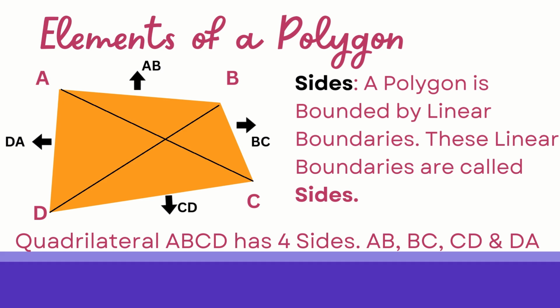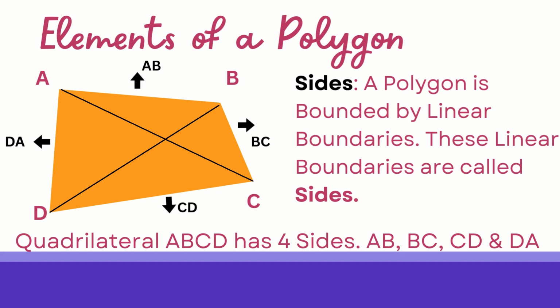So let's come to the first element. Now what is the first element? Sides. A polygon is bounded by linear boundaries. These linear boundaries are called sides. So you can see AB, BC, CD and DA. These are the 4 sides of this particular quadrilateral in the example that we have taken. So in this particular figure we have 4 sides: AB, BC, CD and DA.